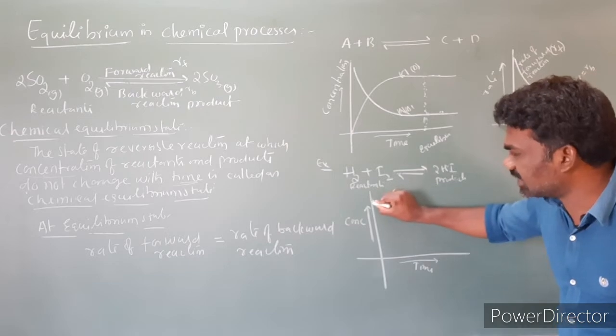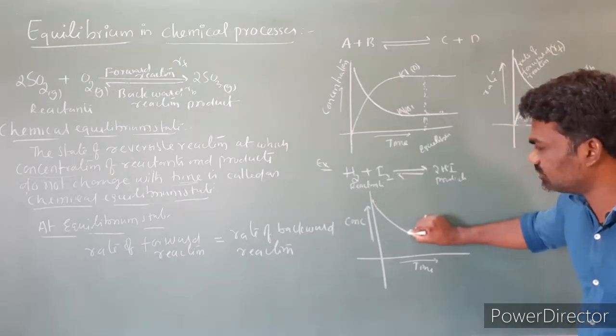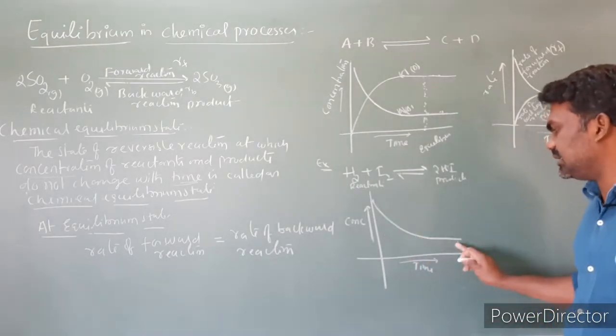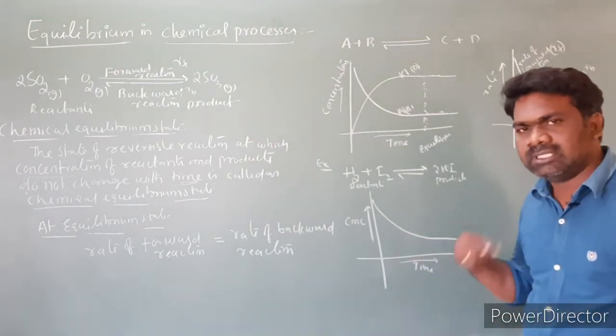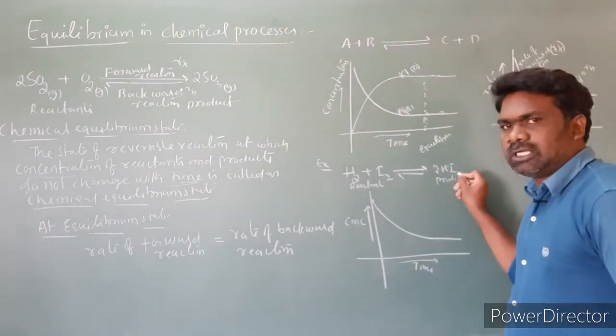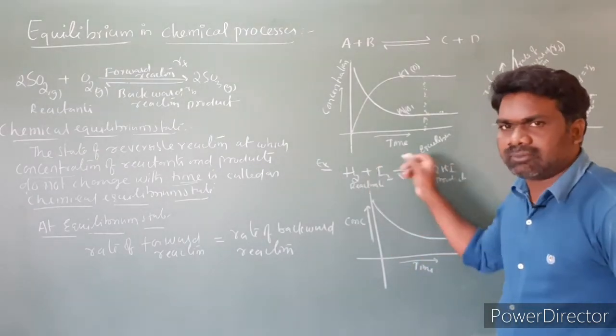Product. So reactants are converting into product, since the concentration of reactants is going to decrease, isn't it? So the concentration of reactants decreases with increasing time. That means reactants are converting into product. And what are the products formed? Products converting into reactants. That means backward reaction.